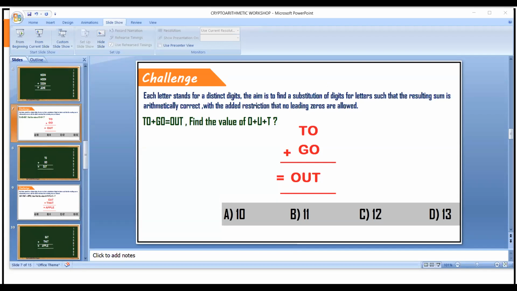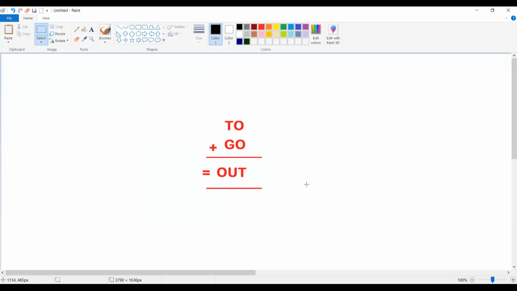So let me discuss the question, my dear. It's very simple. Why you are making a mistake, or how to proceed with the solution, we'll try to understand. So let's take it like this: TO plus GO is equal to OUT. So this is a 3-digit number.